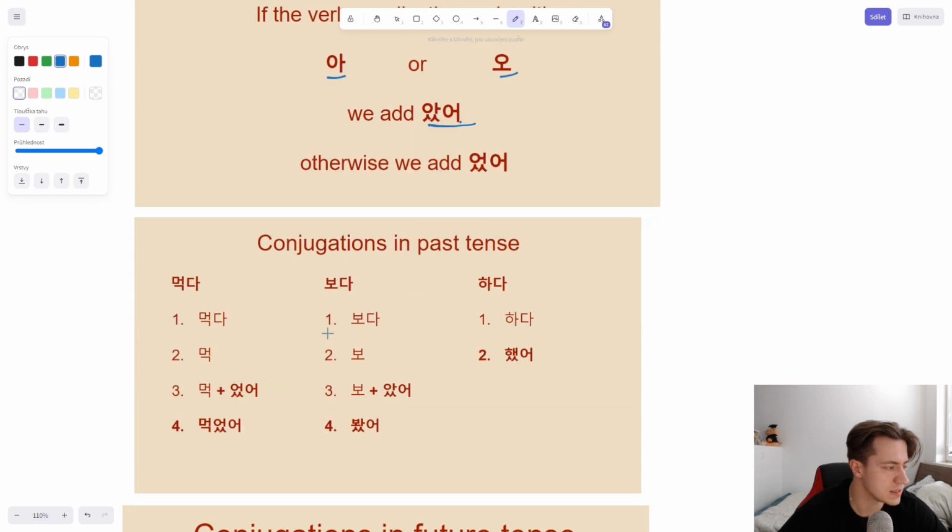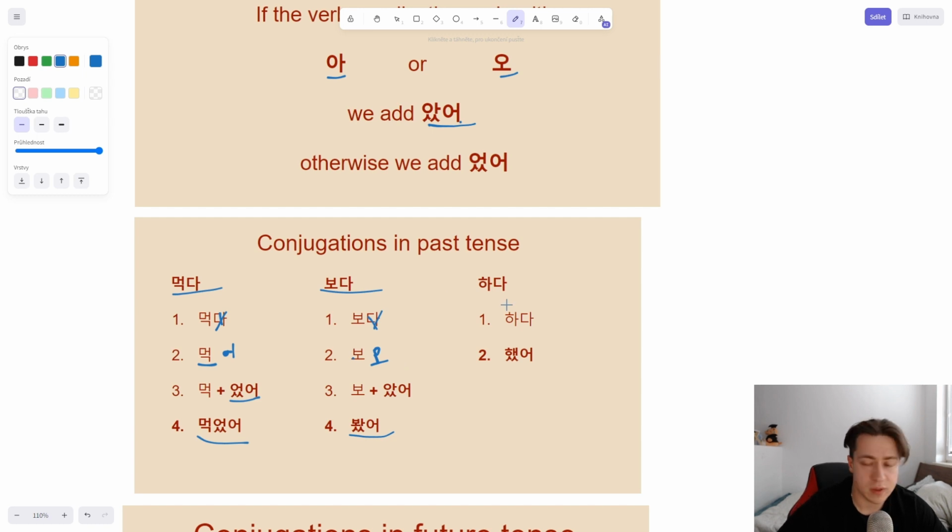So let's look at this again. We have 먹다, remove da. We have 먹, and we put oss, because we have o here. So we need to put oss: 먹었어, ate. This is eat in past tense. Get it? Here we have 보다. Again, remove da, we have 보. The vowel here is o, so we need to put in ass. And what we create is 봤어. 그 영화를 봤어? Have you seen that movie?